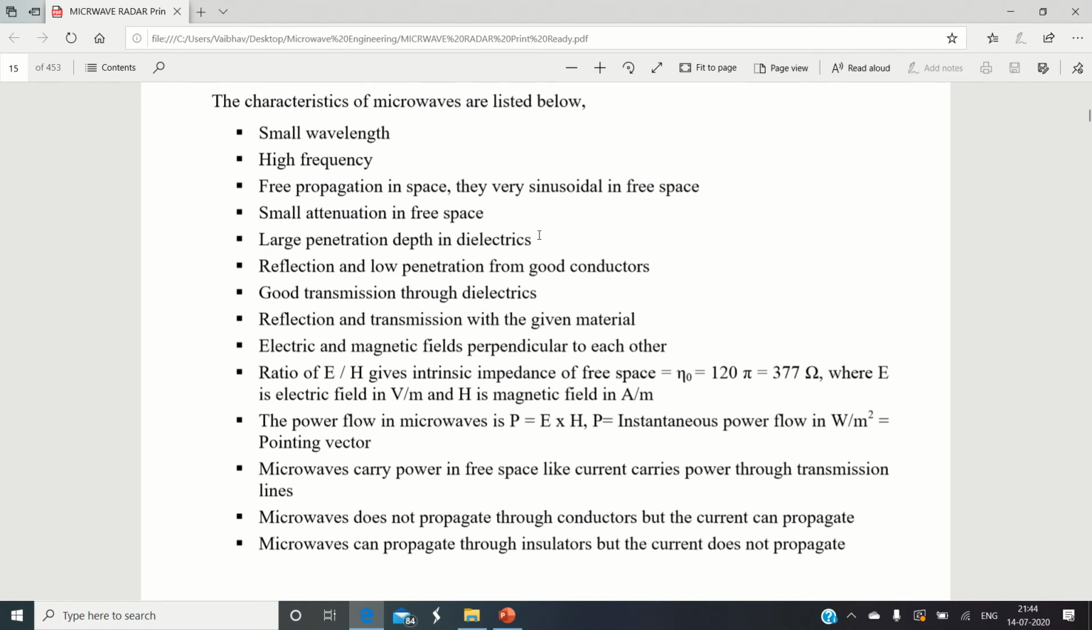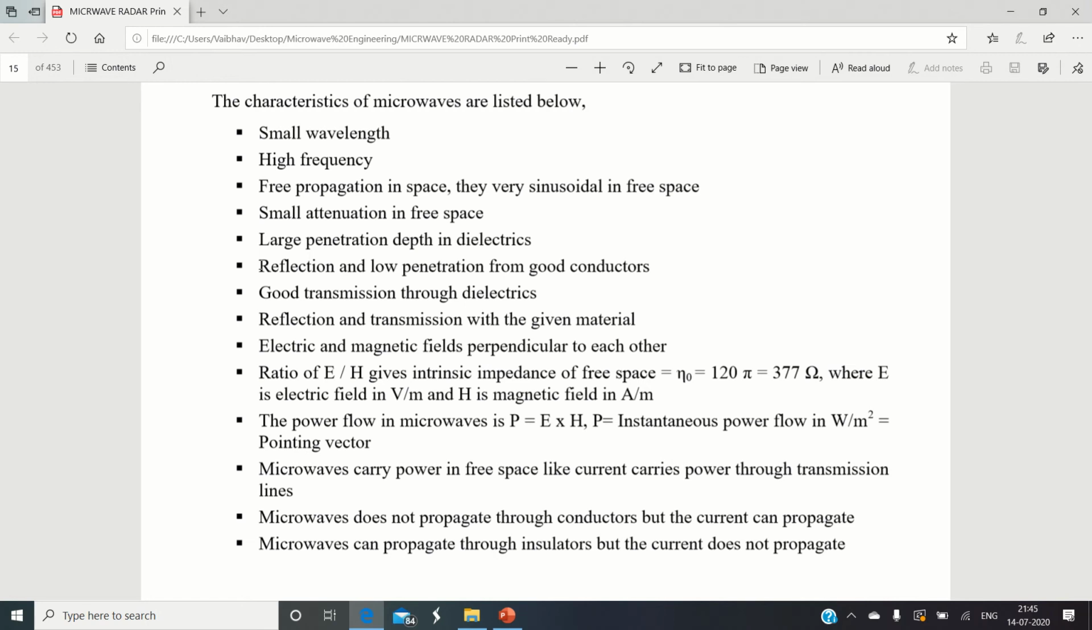Here you need to know what we mean by dielectric. You already know the difference between a dielectric material, a conductor material, and an insulator material. As and when the microwave propagates through a dielectric, it can penetrate deeply. But please remember, microwaves cannot penetrate pure conductors. That we are going to explain next, in the next characteristic: microwaves are reflected from good conductors.